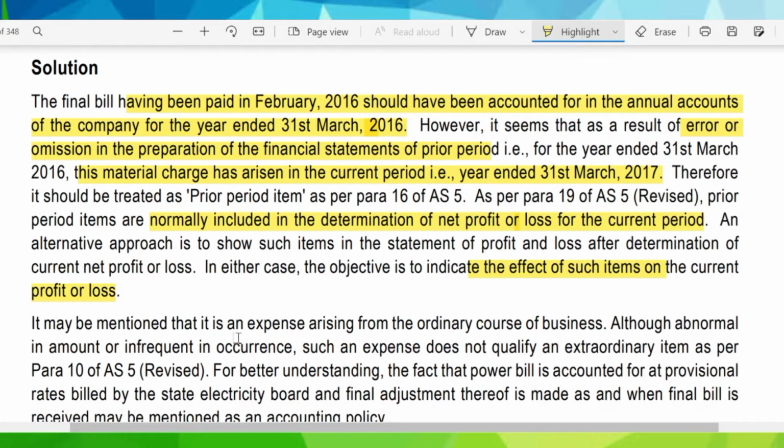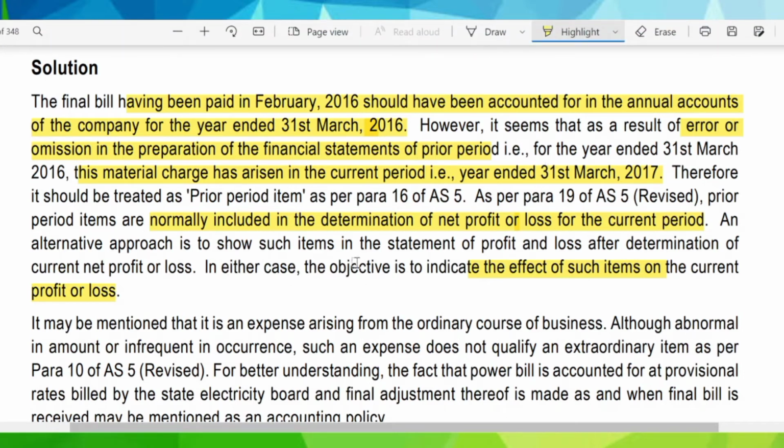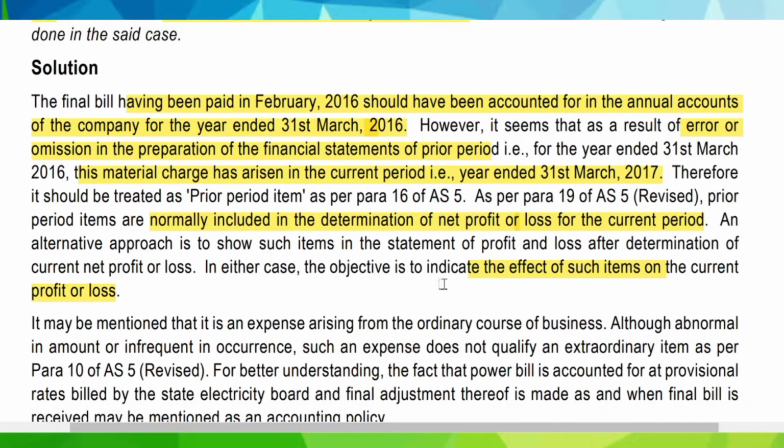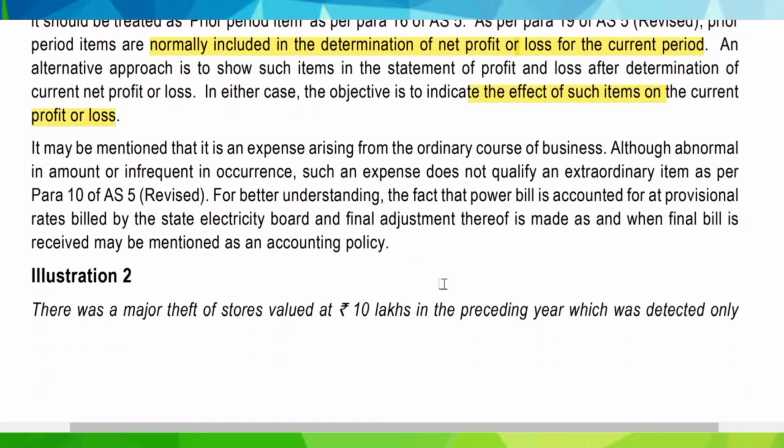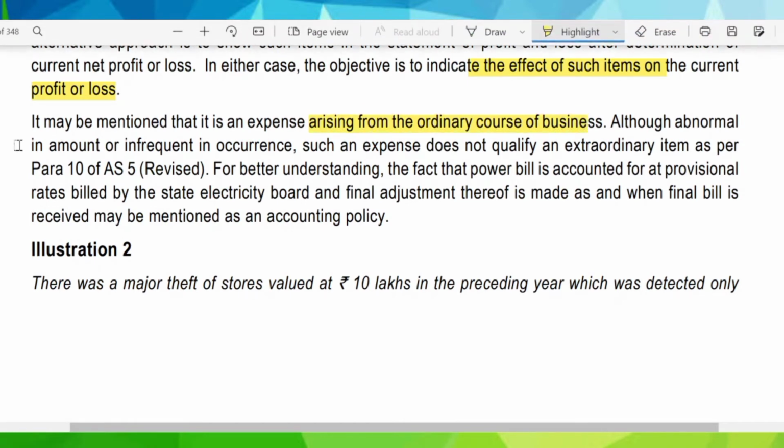We can either write it above the line item, that is before the profit and loss account, that is before PAT, profit after tax, or after the PAT, that is below the line item. In either case, the objective is that we have to indicate the effect of such item on current year profit or loss. It may be mentioned that it is an expense arising from the ordinary course of business, although abnormal in amount and infrequent in occurrence.